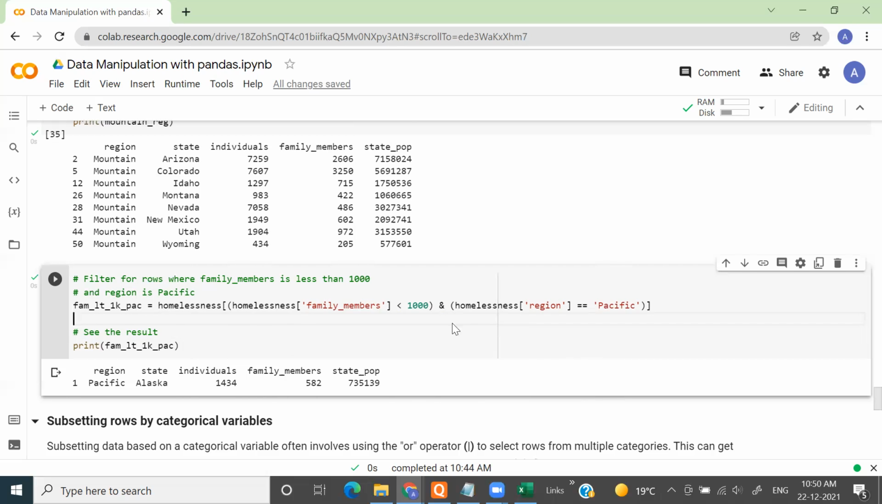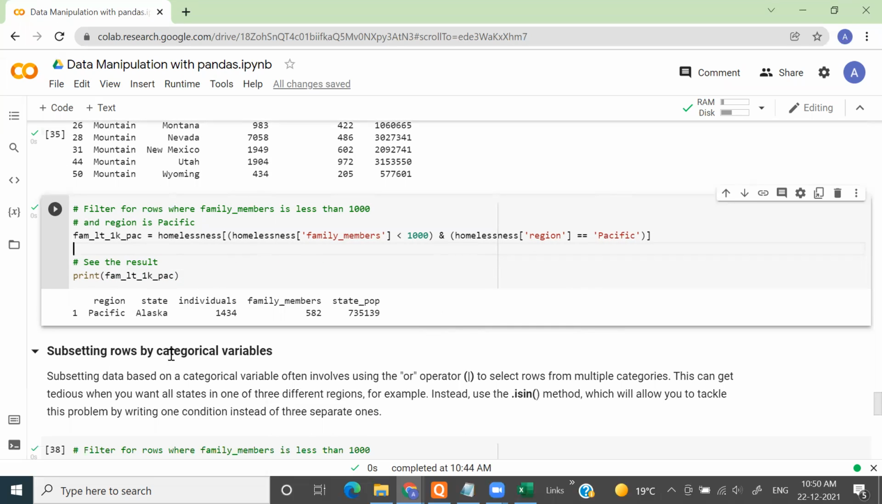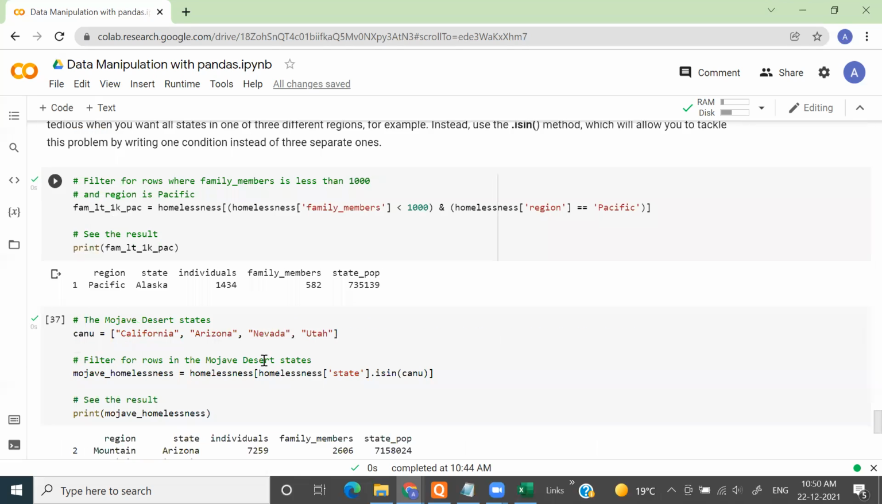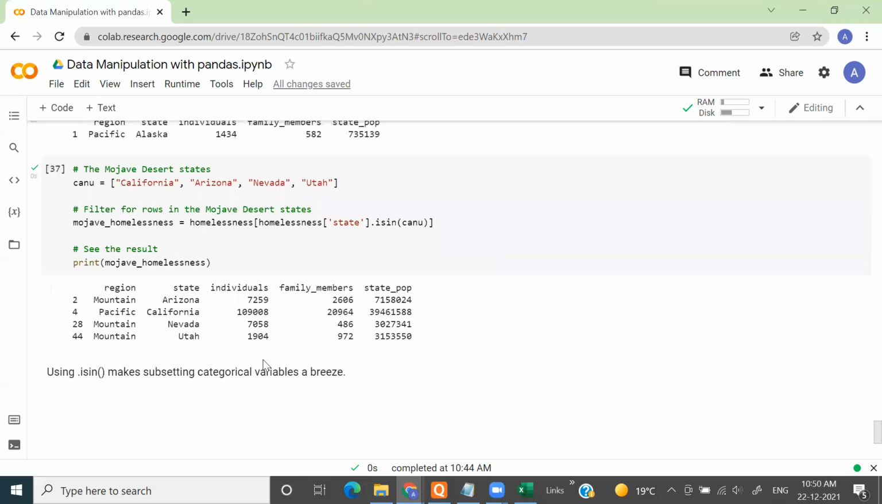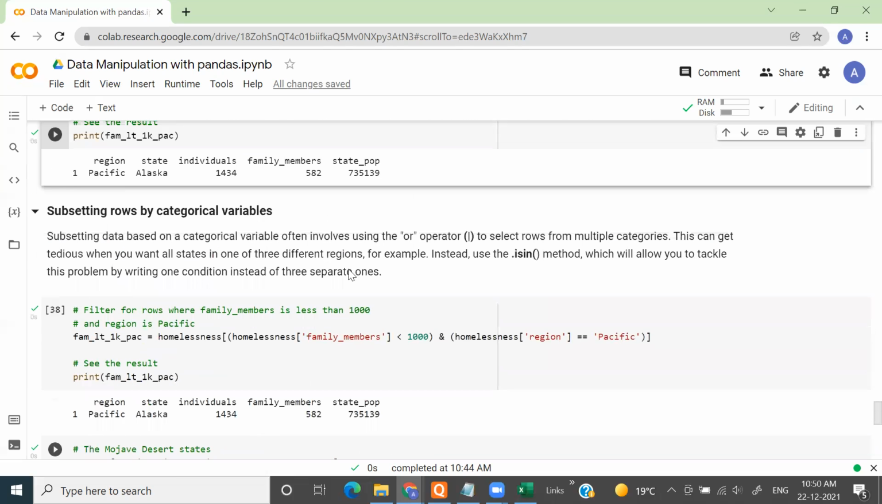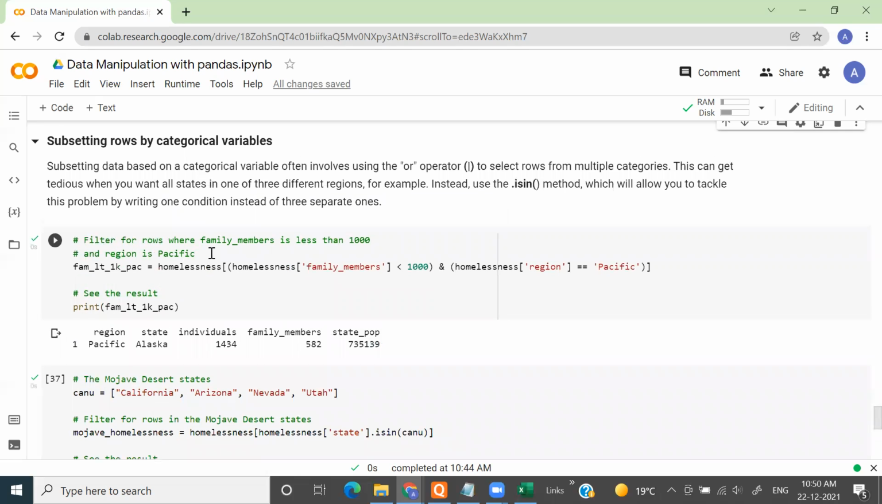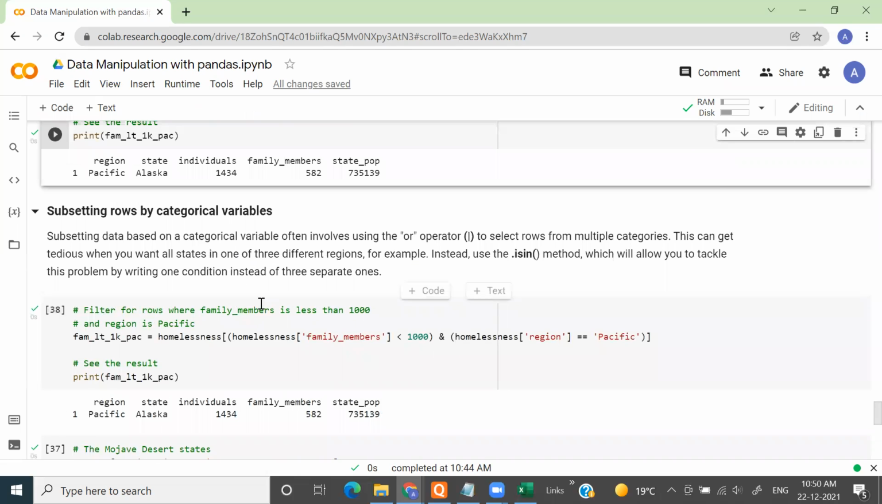So tomorrow we'll start with subsetting of rows by categorical variable. Or I think since we have time, we can cover it now only, because only this part is left. So let's cover it now itself. Now the next thing is subsetting rows by categorical variable.